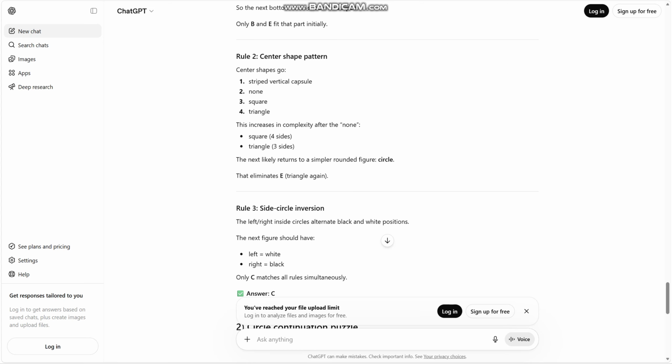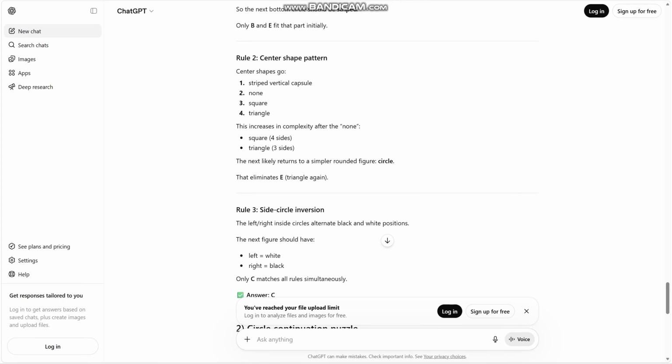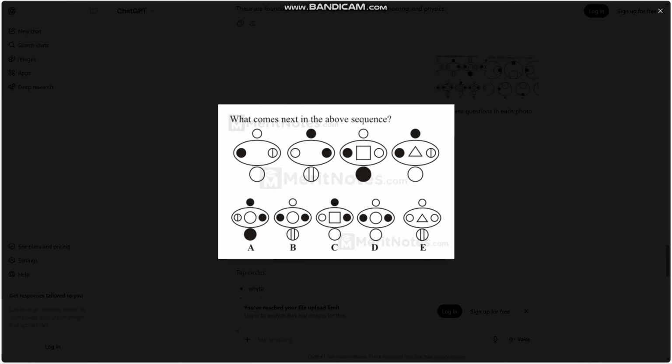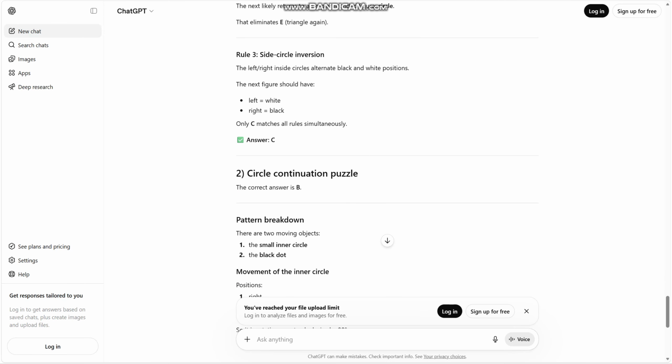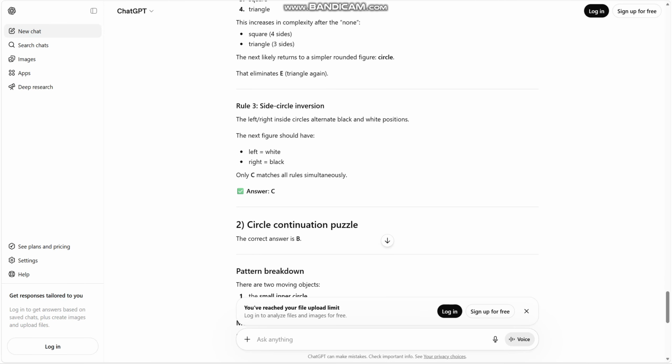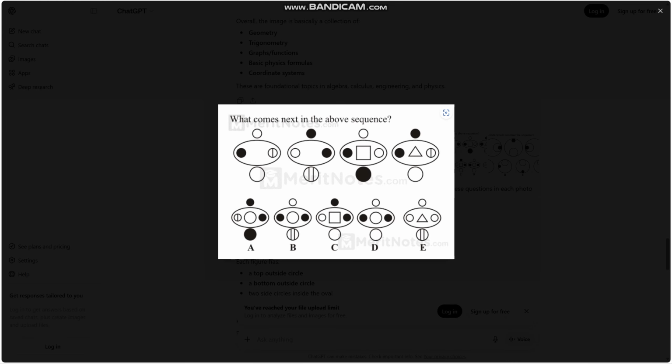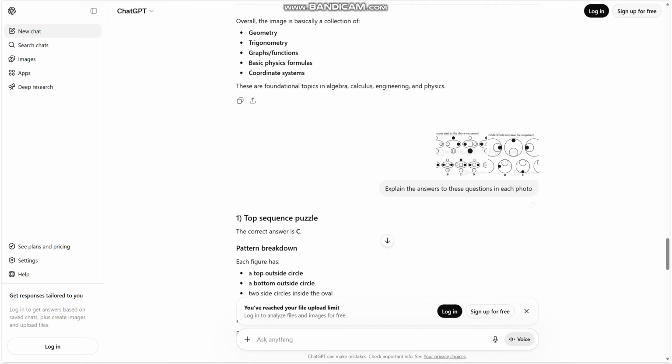And then the center shape pattern. So a straight vertical capsule, none, square, triangle, square, duplex after none. The square forces the triangle, it resets. The next directly turns to simply E, triangle again. Yep. And then left white, right black. Yeah, because the center ones, you actually go by the center ones in order. Yep. They go by what's in order actually. White, and then square, and then black. Yep. It does get you right. I believe that is right.